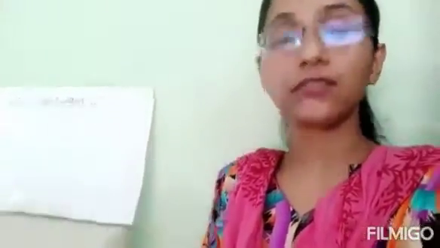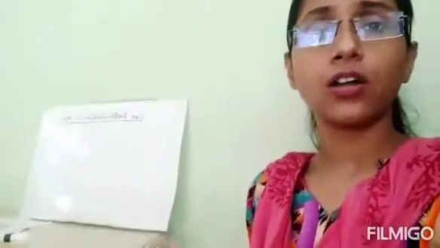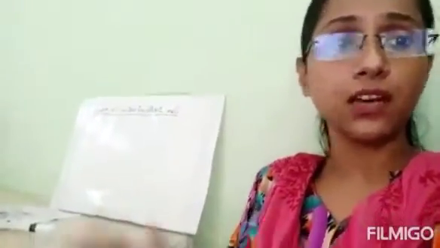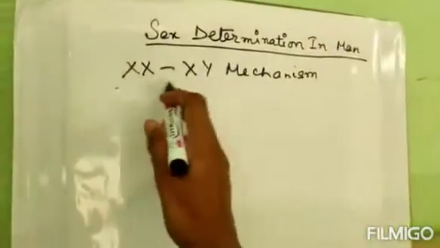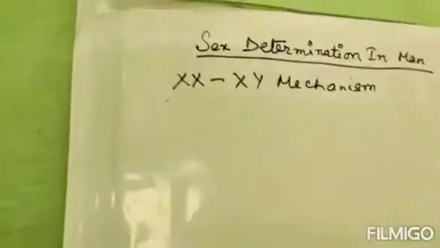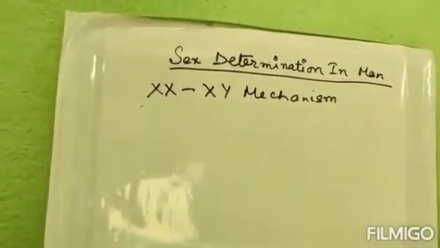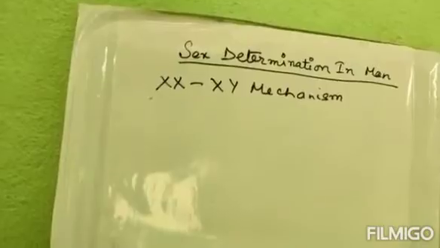And in case of human beings, this sex determination process is also termed as the XX-XY mechanism. Now why it is termed as XX-XY mechanism, and what are the next things that we are about to study, we will see over here. So let's get started. Now as you can see, this is the XX-XY mechanism. The process of sex determination in man, as I have told you, is also termed as XX-XY mechanism.